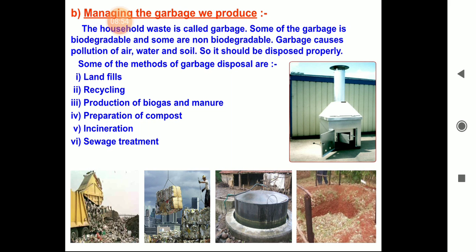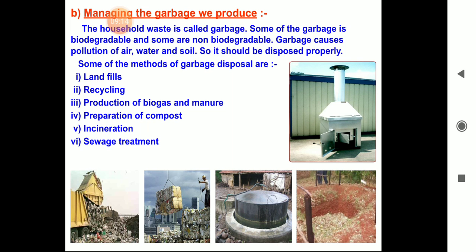Preparation of compost. Household waste like peelings of fruits and vegetables, leftover food, and fallen dead leaves from the kitchen garden and potted plants can be converted into compost and used as manure, you can see.